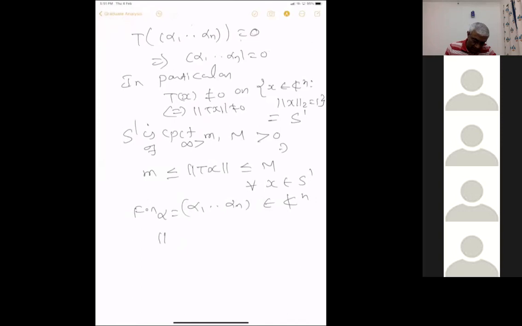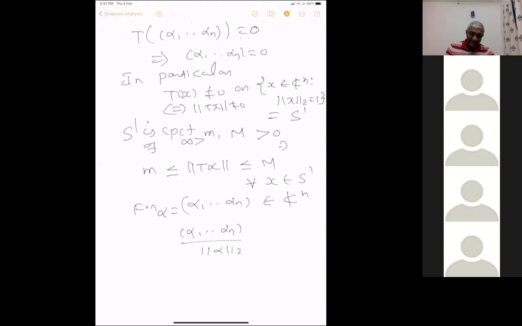Then you write the norm of alpha 1 up to alpha n divided by the norm of alpha, the 2-norm. The norm of this is equal to 1 because I am dividing it by its norm, so this is in S1. It has a norm and I'm dividing it by the norm, so that has 2-norm 1. So this is intact.